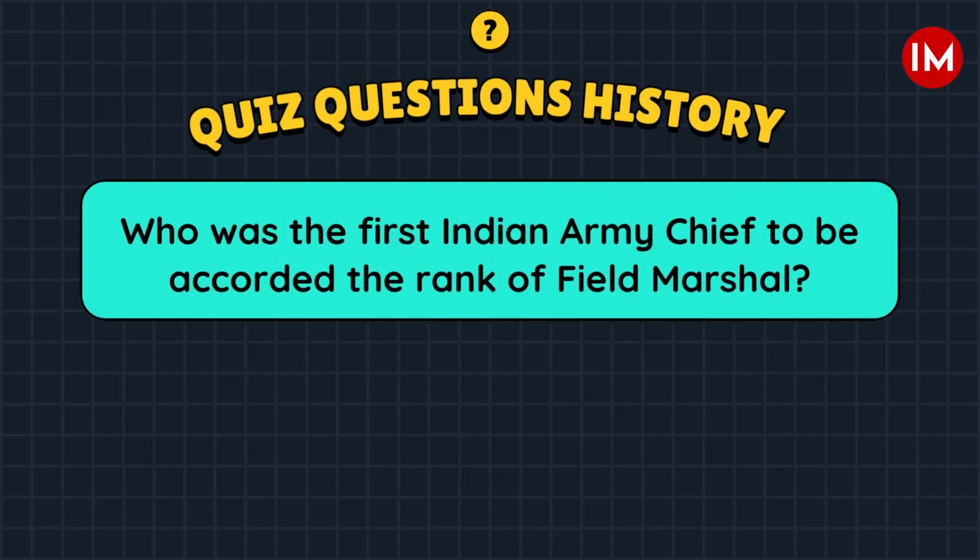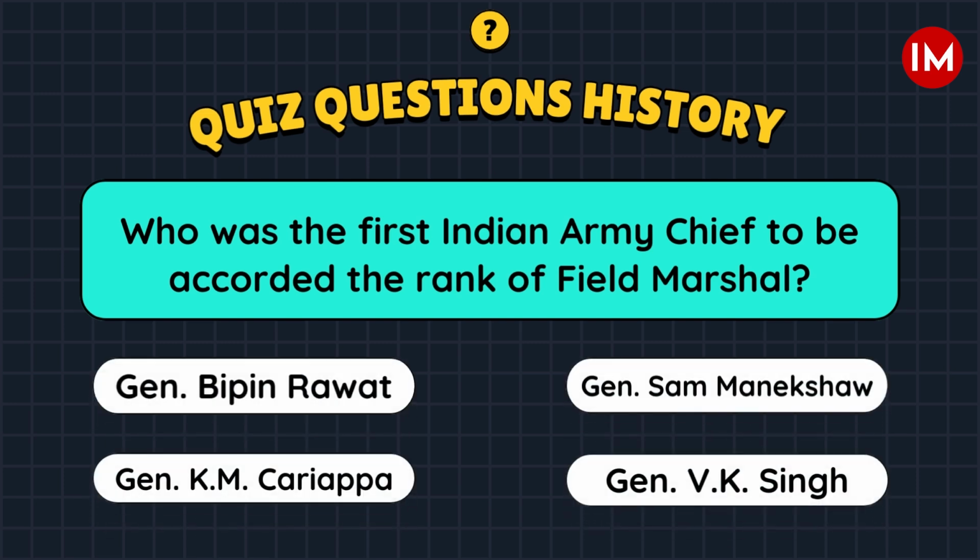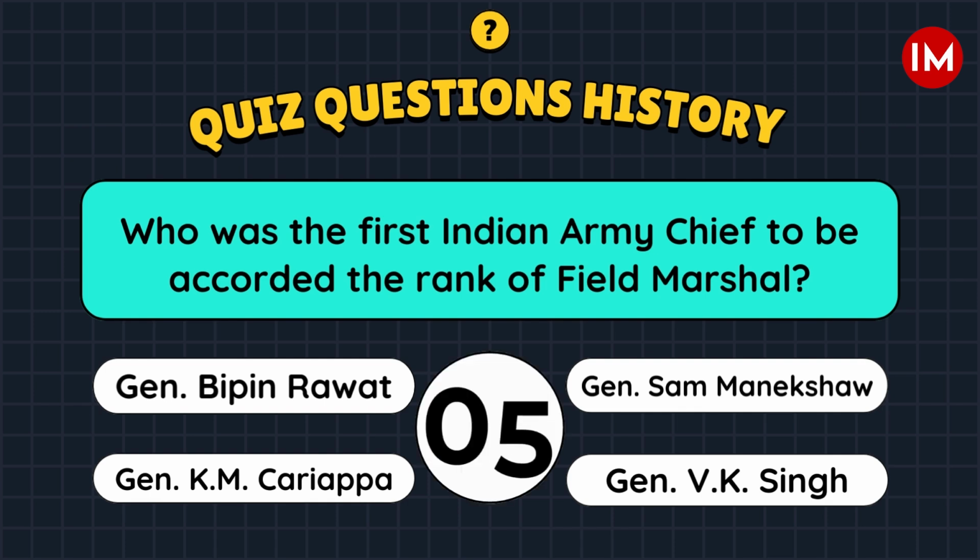Who was the first Indian Army chief to be accorded the rank of Field Marshal? A. General Bipin Rawat. B. General Sam Manekshaw. C. General K.M. Cariappa. D. General V.K. Singh.